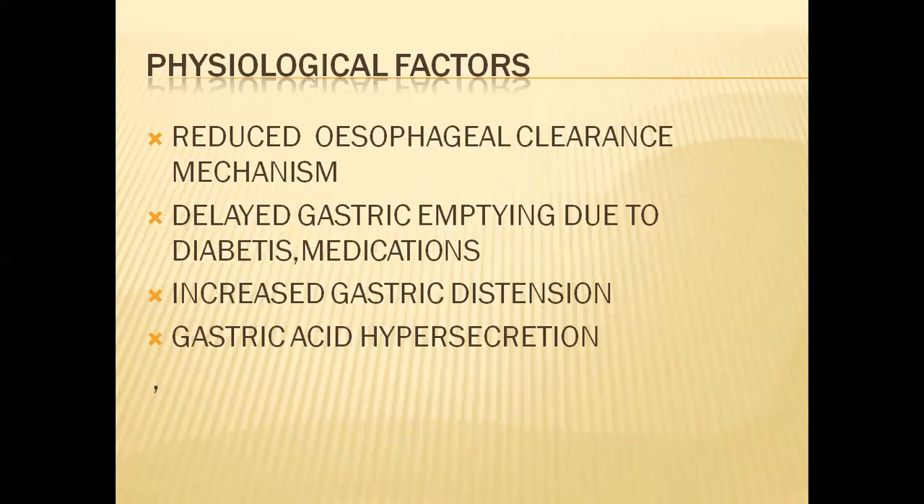Increased gastric distension. Obviously, if distension is very high, because of fullness and distension, the contents are going to reflux back. And gastric acid hypersecretion. If there is hypersecretion, more secretion, then naturally that will again get refluxed. So these are anatomical as well as physiological factors.